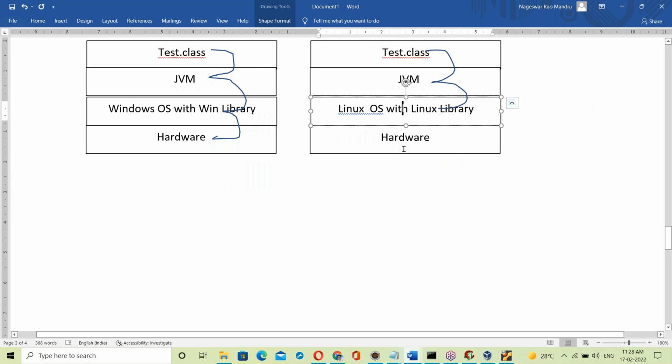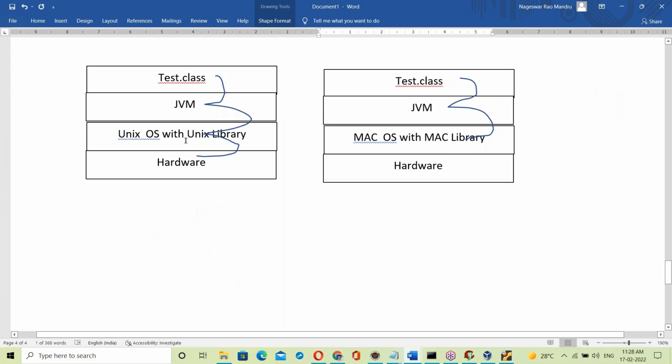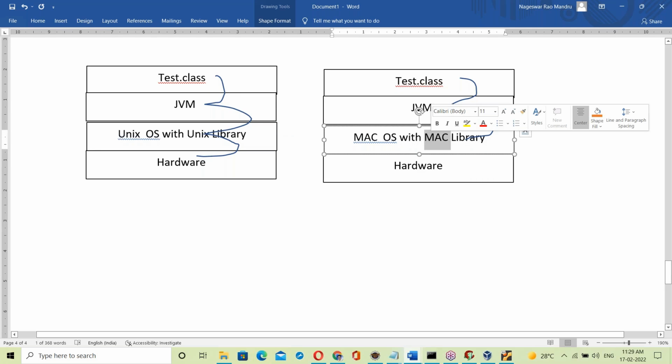Every time the OS changes, the link changes. If it is Windows, link with the Windows library. If it is Linux, link to the Linux library. If it is Unix, link to the Unix library. If it is Mac OS, link to the Mac library.